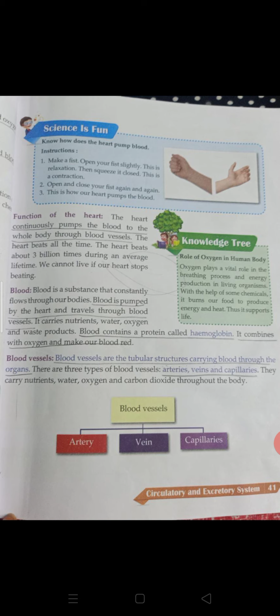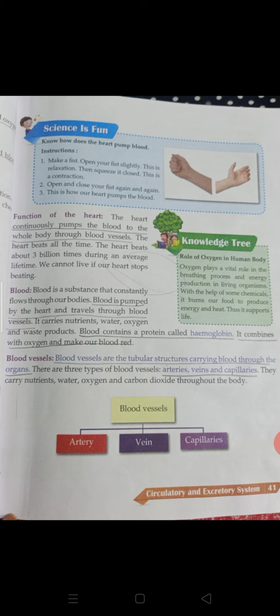Here, the third point is blood vessels. Blood vessels are the tubular structures carrying blood through the organs. These blood vessels are connected to all parts of the body, all organs of the body. Okay, there are three types of blood vessels: arteries, veins, and capillaries. Arteries and veins carry blood, and capillaries carry the nutrients, oxygen, water, and carbon dioxide throughout the body from the heart to all parts of the body.